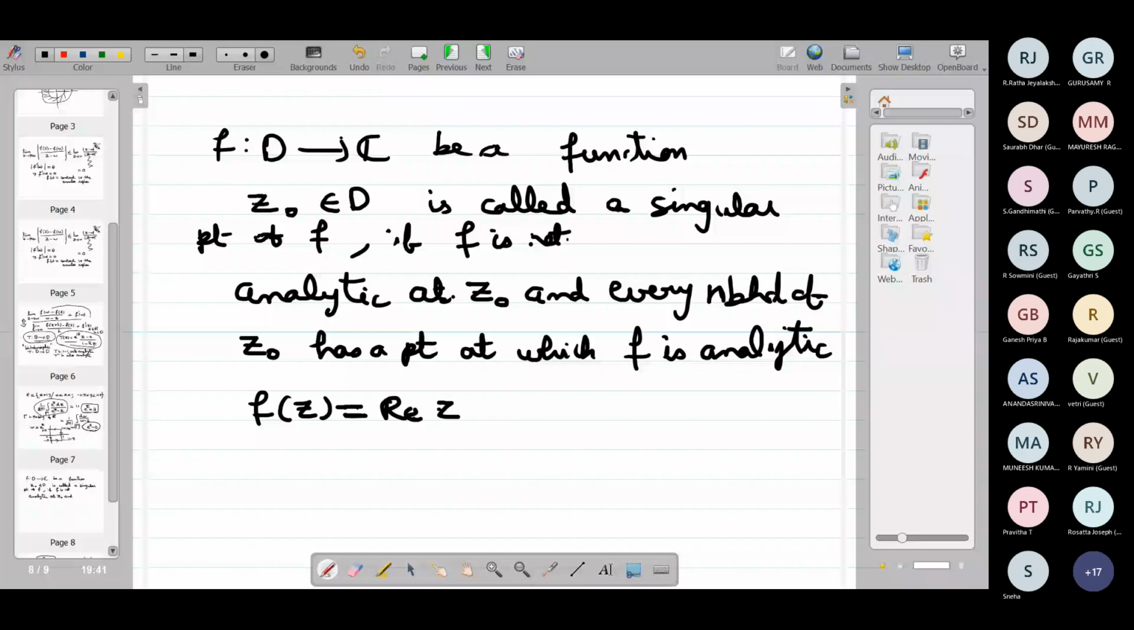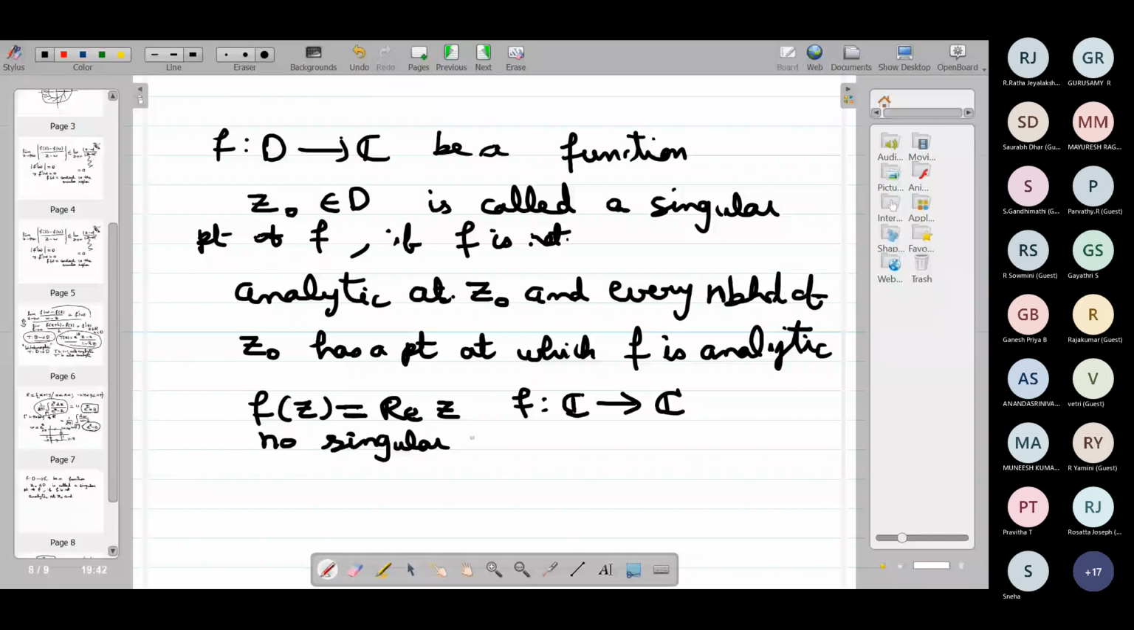You take D to be C, so you consider this f as a function from C to C, the entire complex plane to the entire complex plane. What are all the singular points of this function f of z is equal to real of z? No singular point. Because it has no regular point.